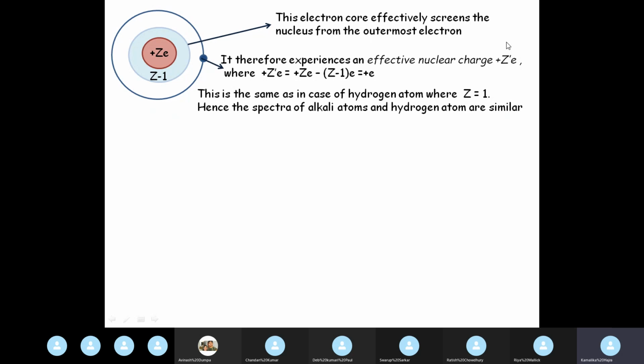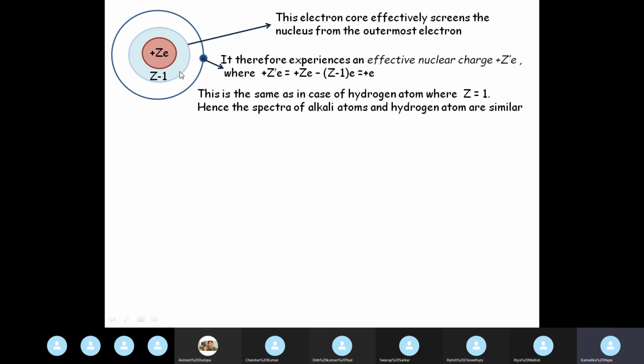We were just talking about lithium, but lithium is a small atomic number atom. Even if you go to higher atomic number alkali atoms, the same thing happens, because the model is, after all, this: you have the nucleus surrounded by the core with Z-1 electrons, and whatever the value of Z or Z-1 be, outside that you have just one lone optically active electron.